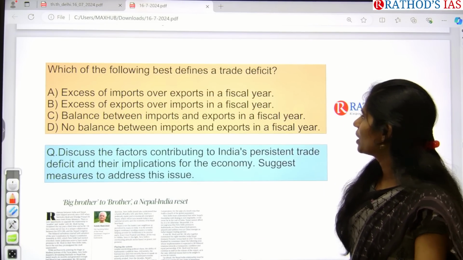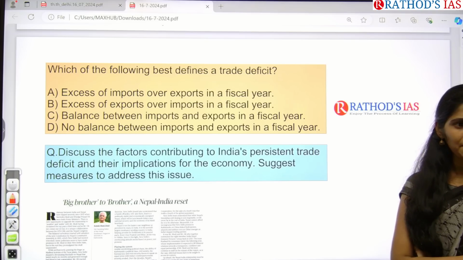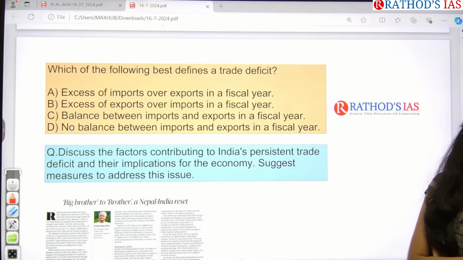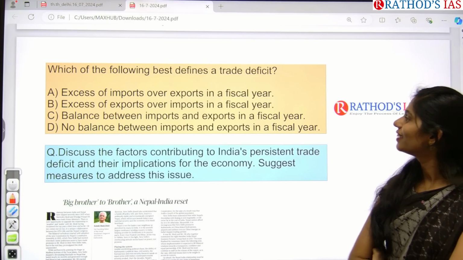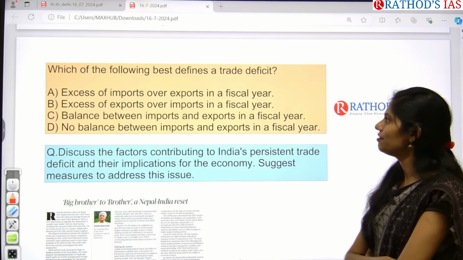And read this question: which of the following best defines trade deficit? What is the answer? Trade deficit means? Yes, excess of imports over exports in a fiscal year.